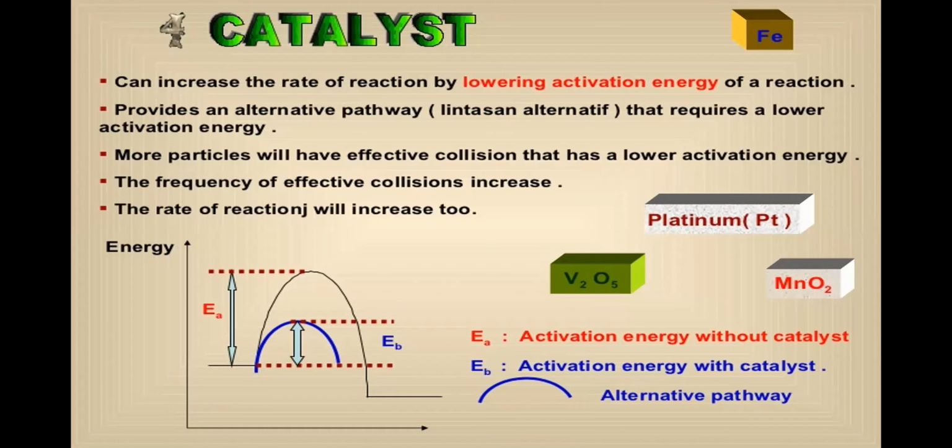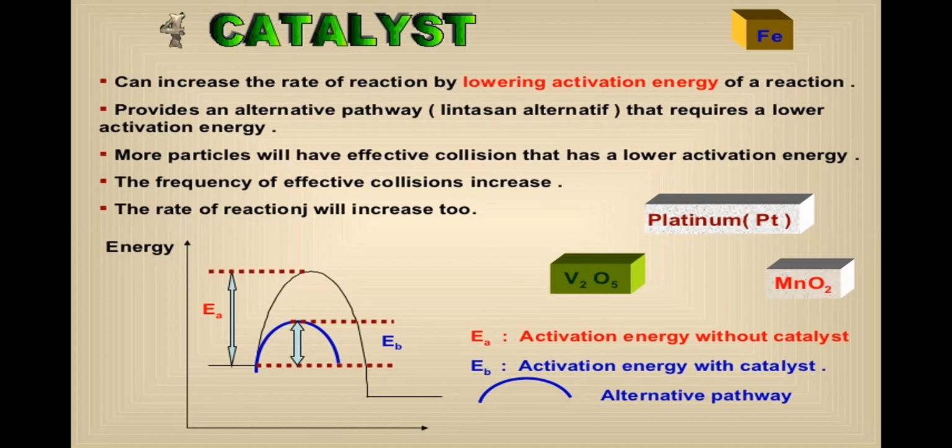A catalyst is an external substance that we add to the reaction to increase the rate of a reaction. We can add a catalyst which does not cause any change in the product formed in the reaction, but only increases the rate of a reaction. The catalyst is not a reactant, not a product, but it is something added to increase the rate of a reaction. So when we add a catalyst, there is no change in reactant or product, but it serves as a fastening agent for the reaction.